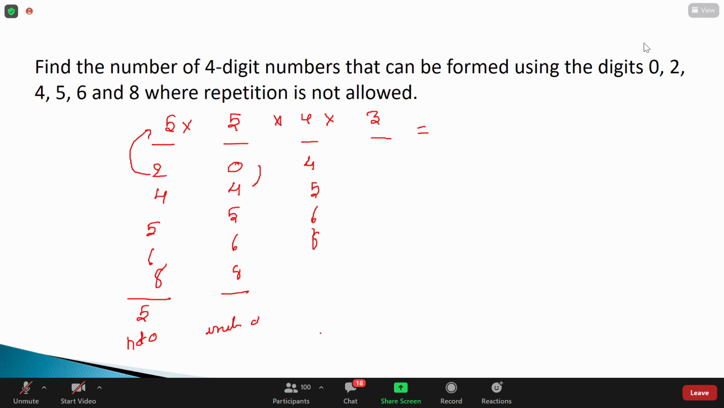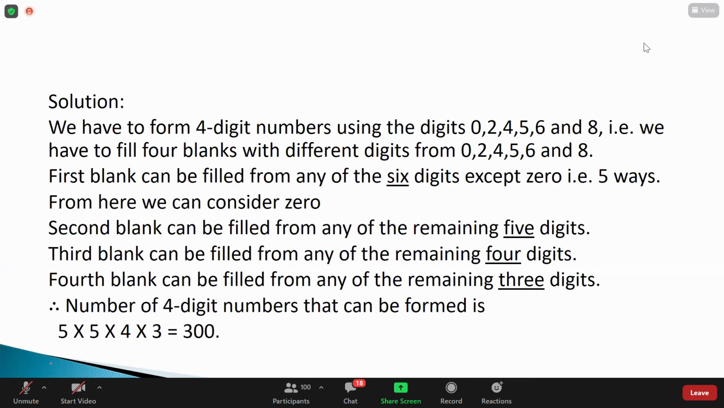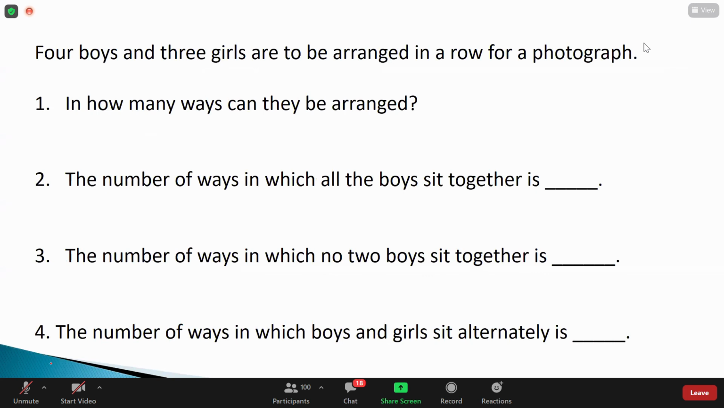300. Very good. Gurjot, Shesh, Kiran, very good. Perfect. Nikita, fine, thank you. So answer should be how much here? 300. Guys, if anyone has doubts, let me know. So I'll repeat the problem. We can pick up someone from the chat box, guys.